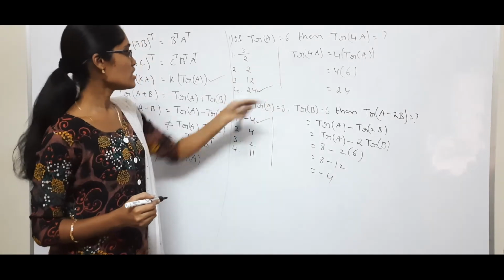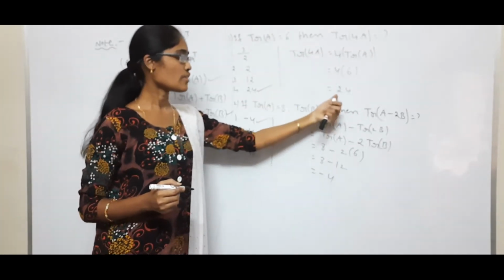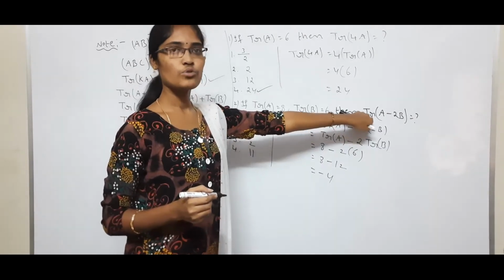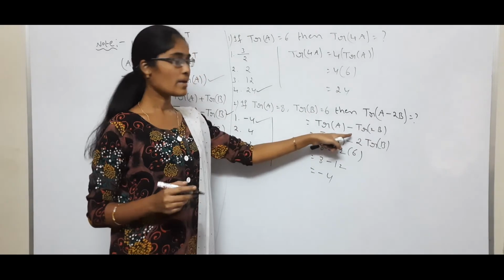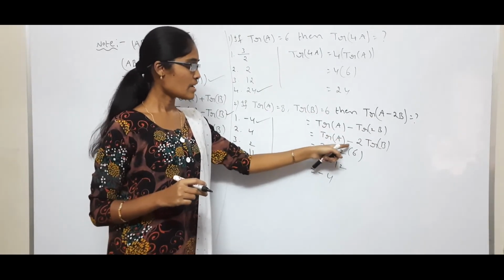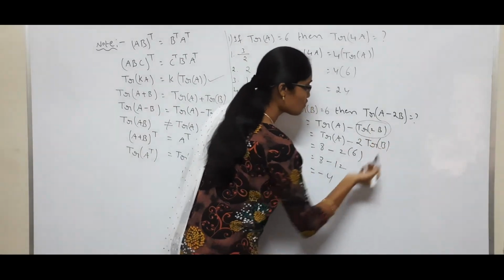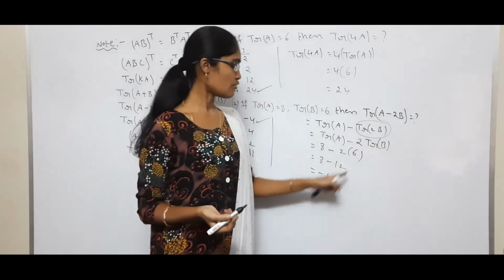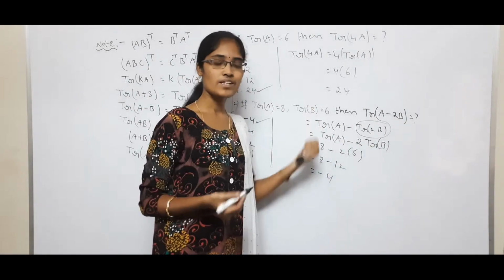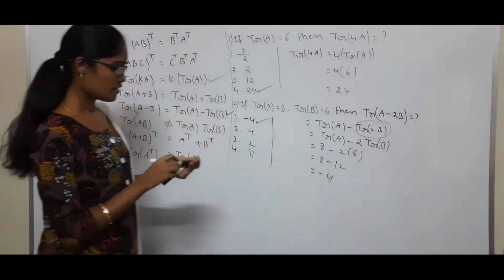So using these formulas and properties, trace of A minus 2B is equal to trace of A minus trace of 2B. Again here using the formula trace of K, so K into trace of A. The values of trace of A and trace of B are already given. So this is a basic level 1 problem. Okay, this is the answer.